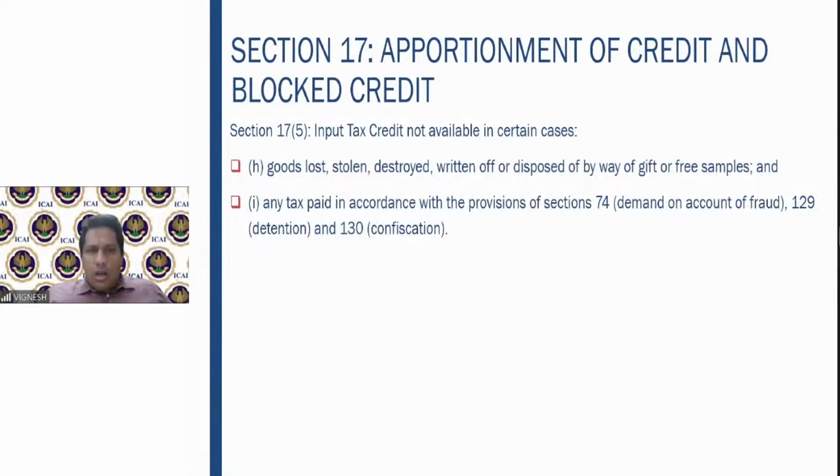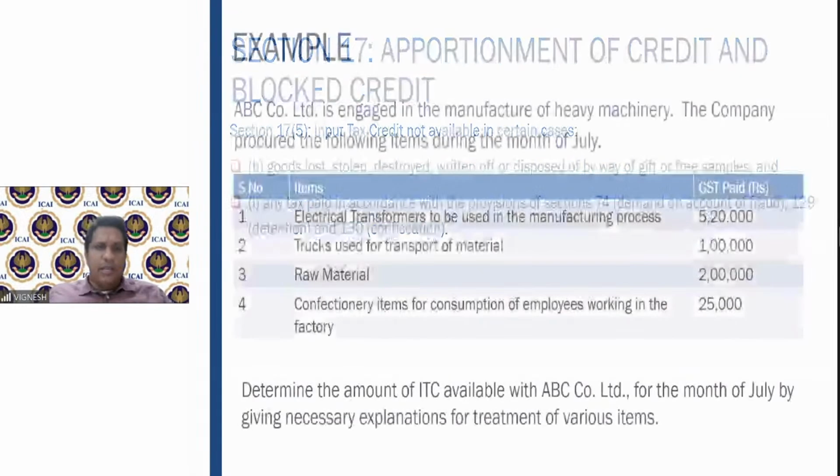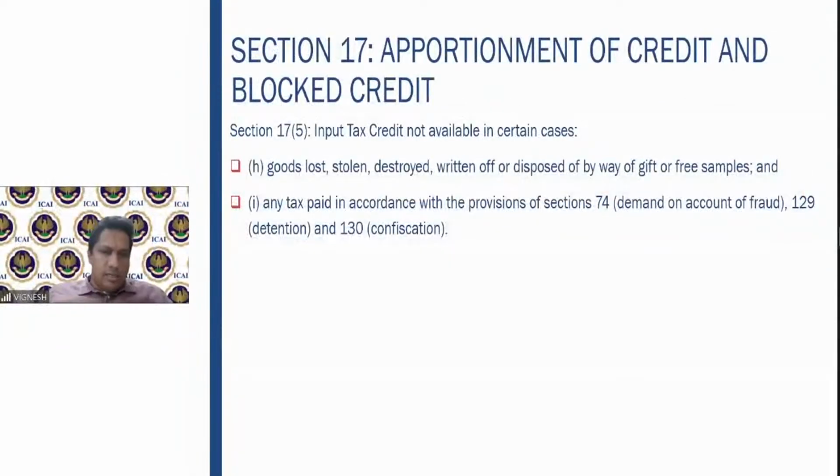Then goods lost, stolen, destroyed, written off or disposed of by way of gift or free samples. So any goods which are lost, stolen, destroyed, written off, disposed of by way of gift or free samples, input tax credit is not available. And any tax paid in accordance with provisions of section 74 on account of fraud, and sections 129 and 130, you will see all this in the penalties and prosecution chapter. 129 is detention of goods, and 130 is confiscation of goods. If you're paying any tax with respect to all these points, the input tax credit will not be available.